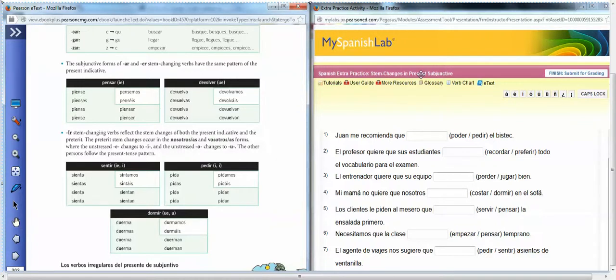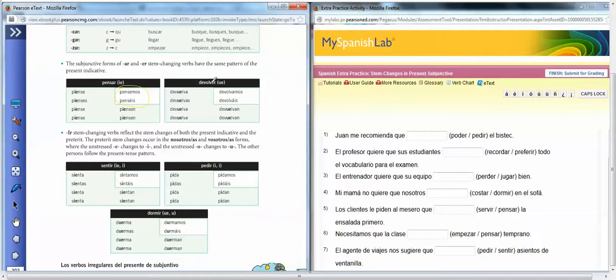Okay, so I'm also going to go ahead and talk to you now about the stem changers. If it's an AR or ER stem changing verb, then it has the same pattern in the present indicative as it does in the present subjunctive, meaning that if it's an E to IE stem changer in the present indicative tense, it's going to be an E to IE stem changer in the subjunctive, and that stem change is going to happen everywhere but for nosotros and vosotros.